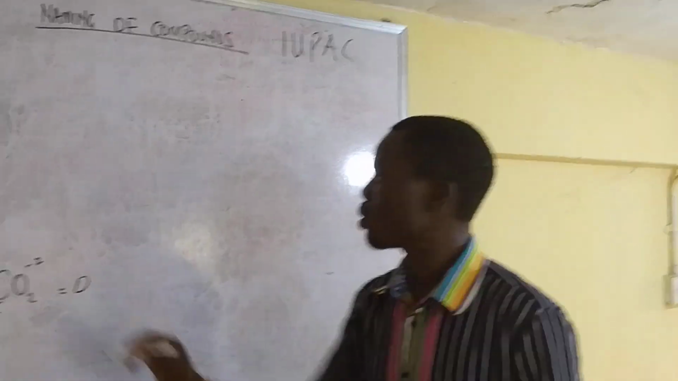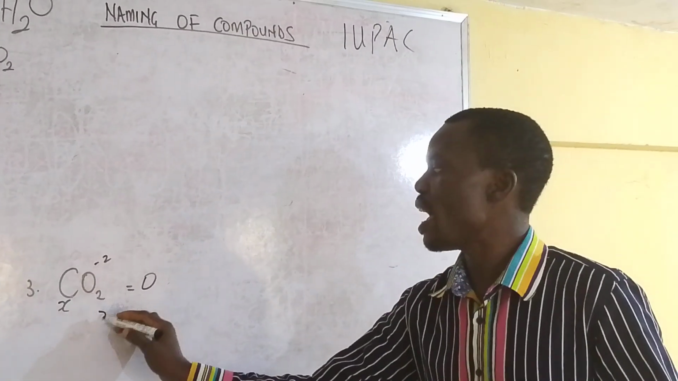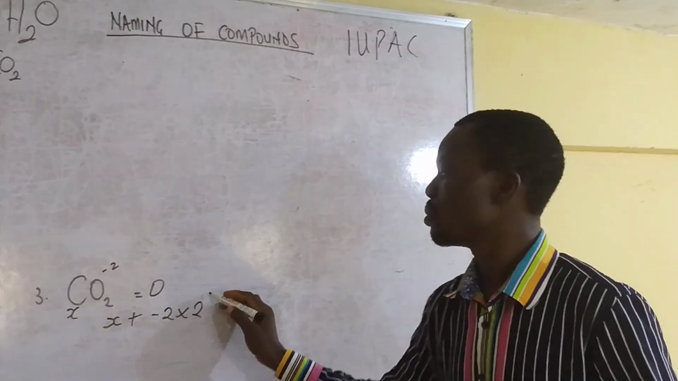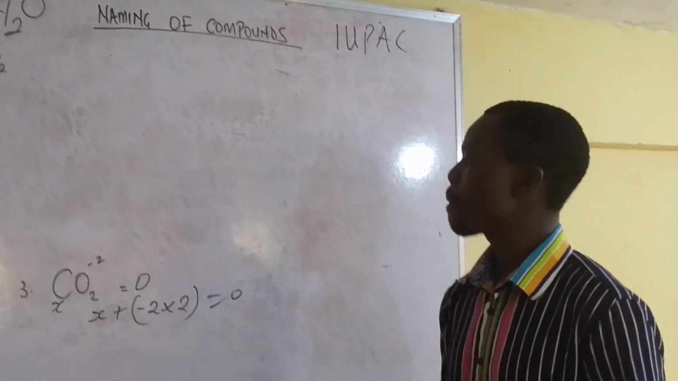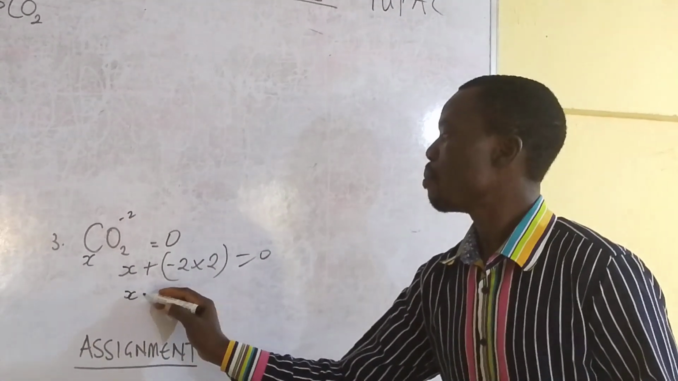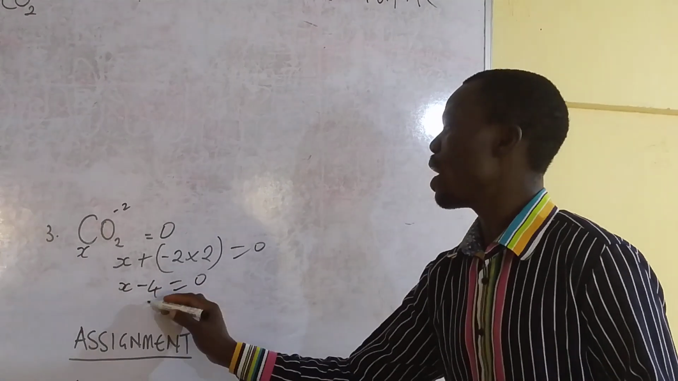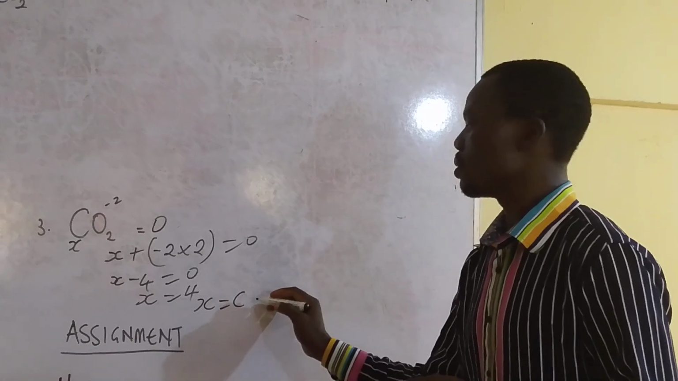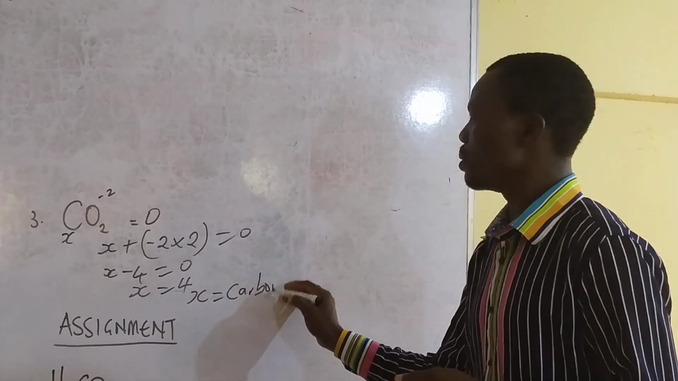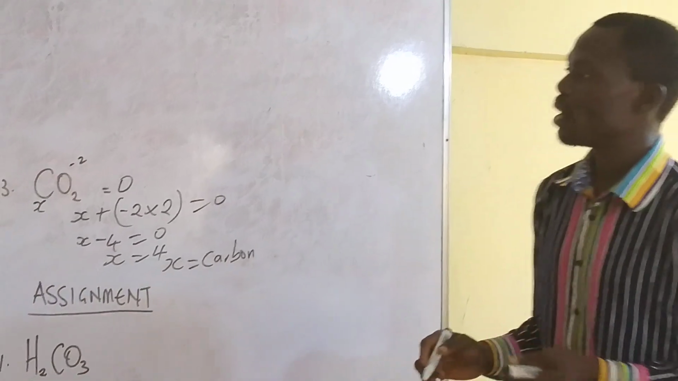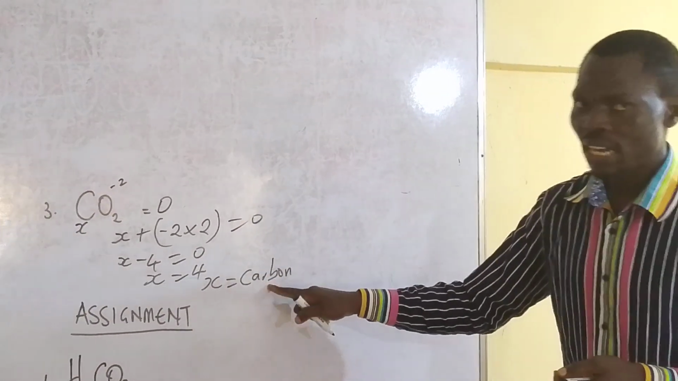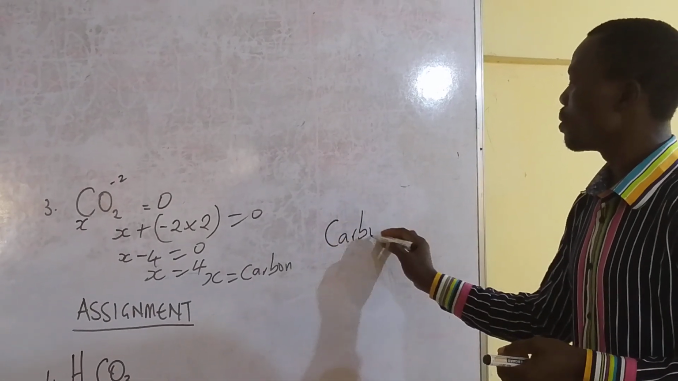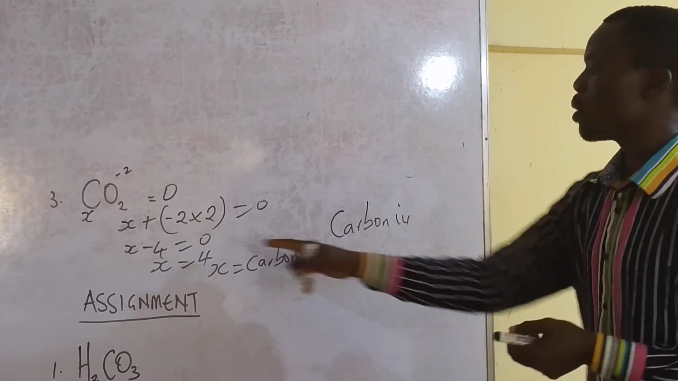So we say this compound equals 0 as well. So we say x, the unknown, plus -2 times this 2 equals 0. So we now have x minus 4 equals 0. So x here will give us 4. So it means that x equals carbon. So the name of this compound is, as we have already, carbon 4, because it's 4 we got here.